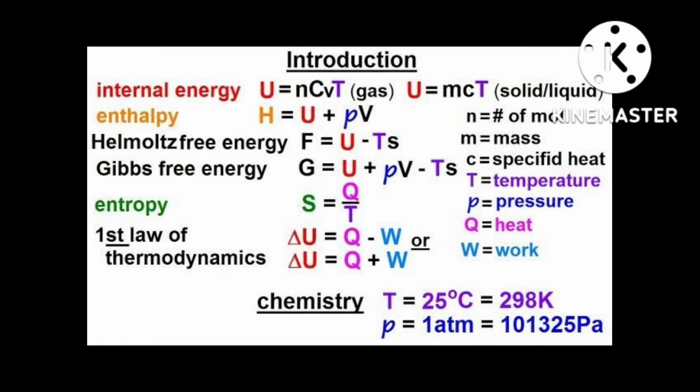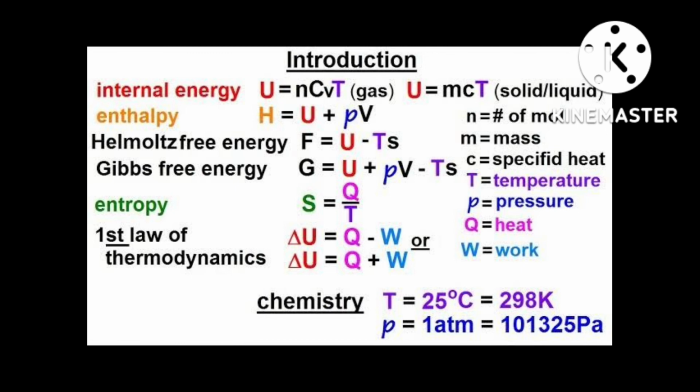Now inside the bracket you have written delta H system minus T into delta S system, that is equal to delta G, and outside minus is there, hence minus delta G is greater than 0. This is again the condition. If minus delta G value is greater than 0, then the reaction will be spontaneous. This is the new concept in terms of change in Gibbs free energy, also called free energy.